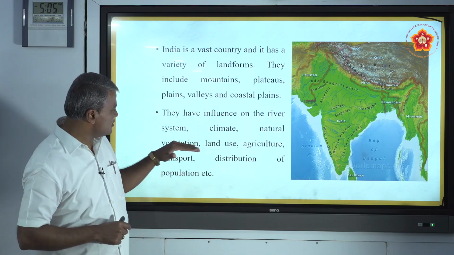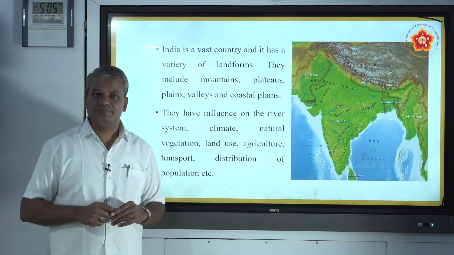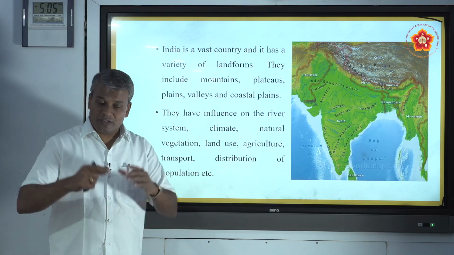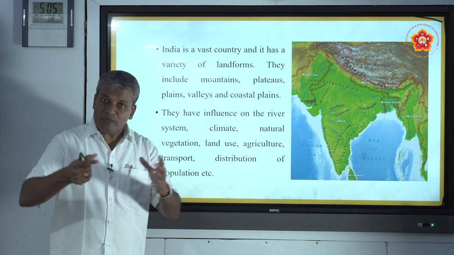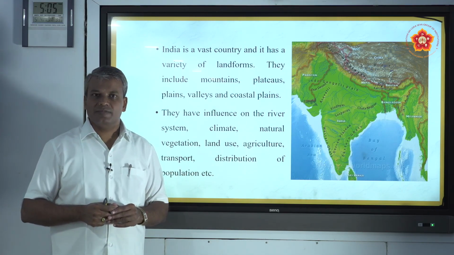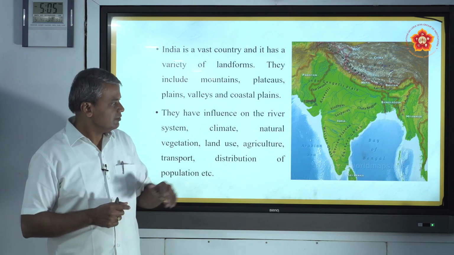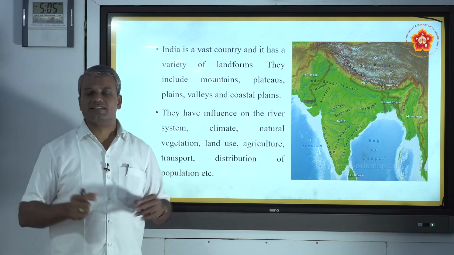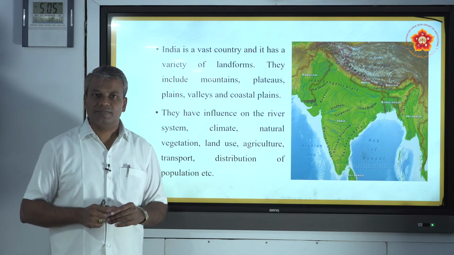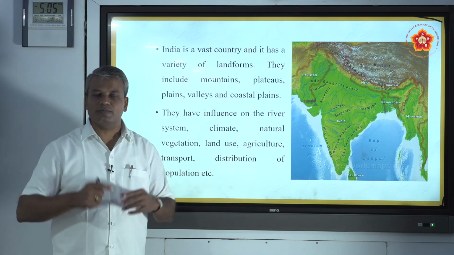It also influences natural vegetation. Because of the rivers flowing in our country, we have dense evergreen forest. That is depending on the landform.